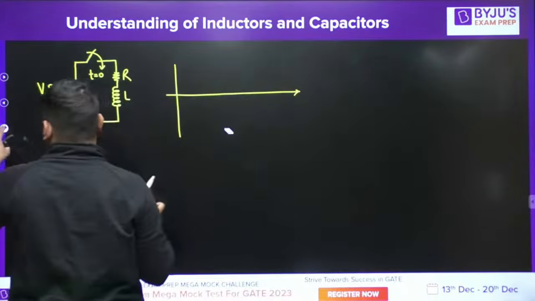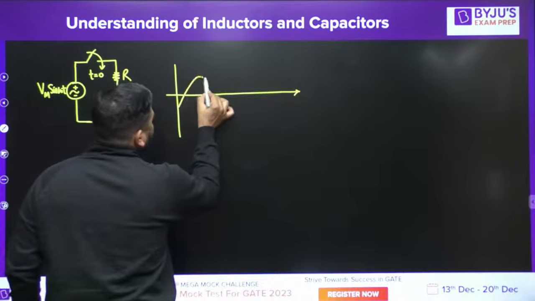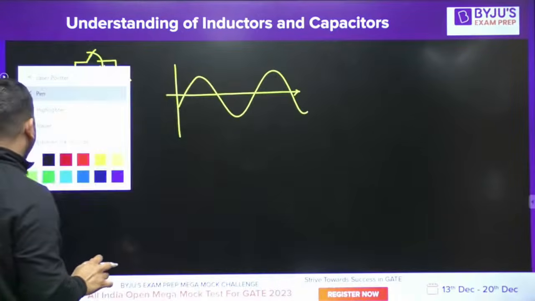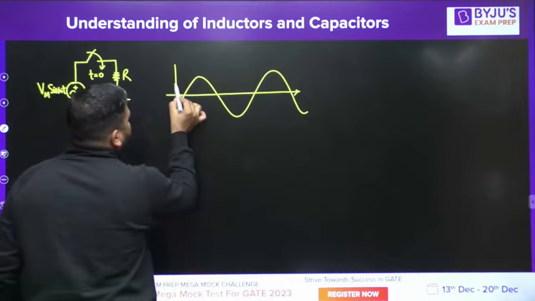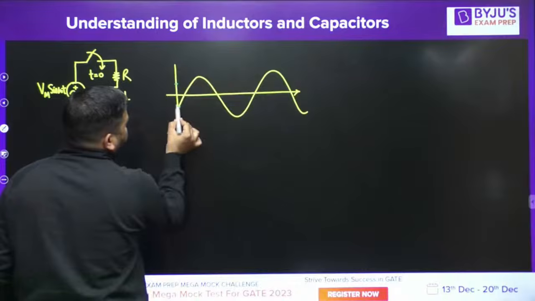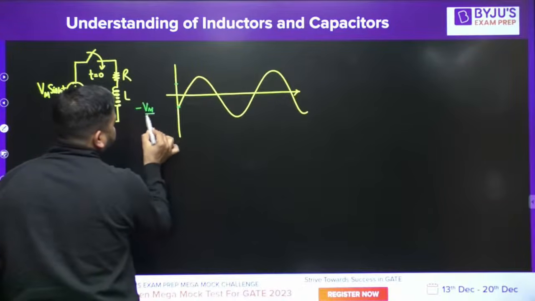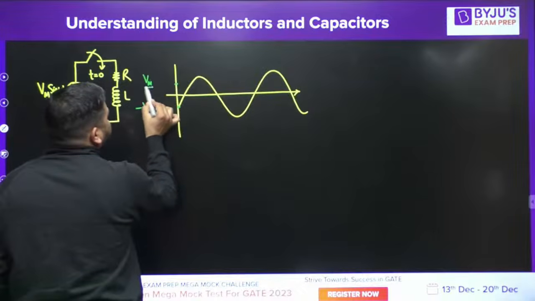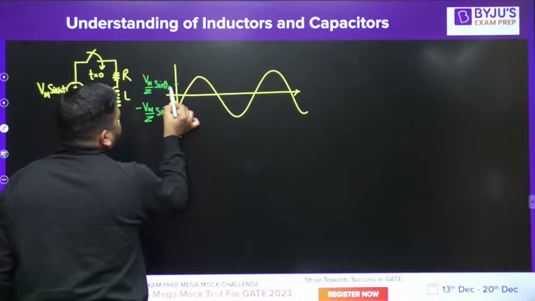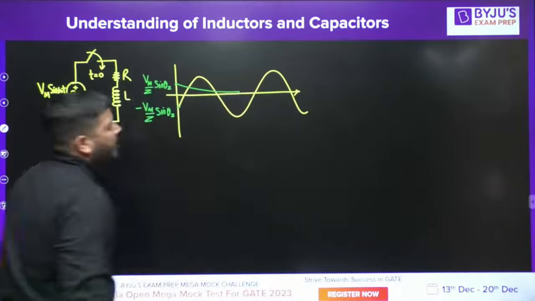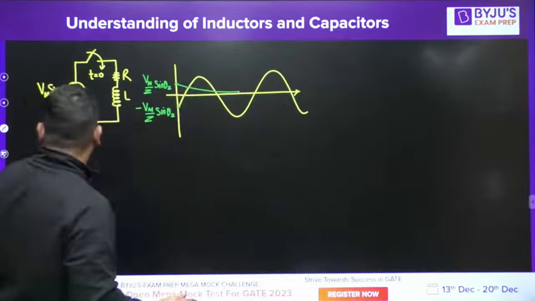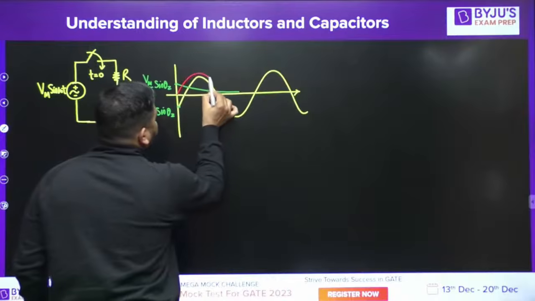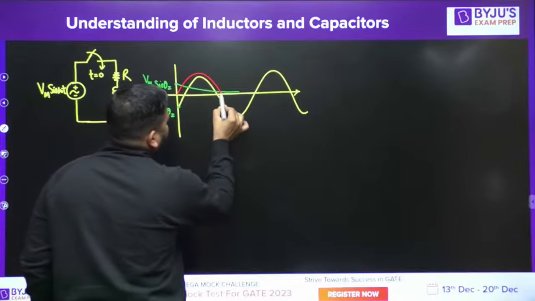Let me do it properly. So this was the steady state current, and there is one more current, the transient current. To make it 0, this value is negative, so I have to add the opposite to this value. This value was minus Vm by Z sine theta Z. To make it 0, I have to add the positive value, Vm by Z sine theta Z, and this value will decay like this. So if I add both of them, then the resultant current will look like this. Is it fine? I hope you understood it.